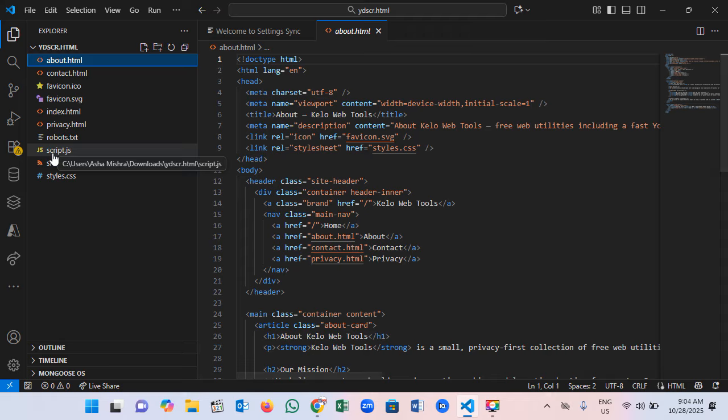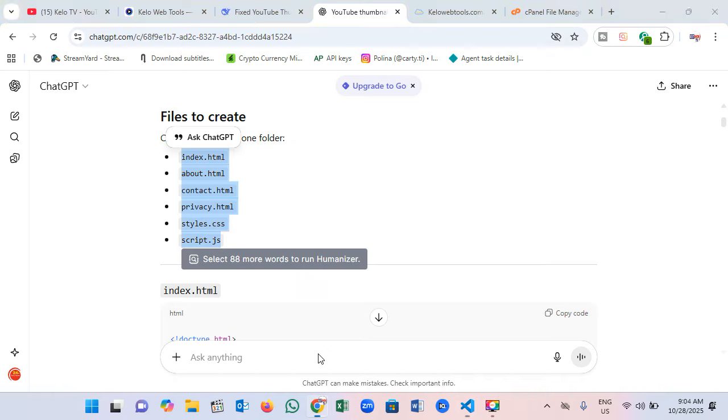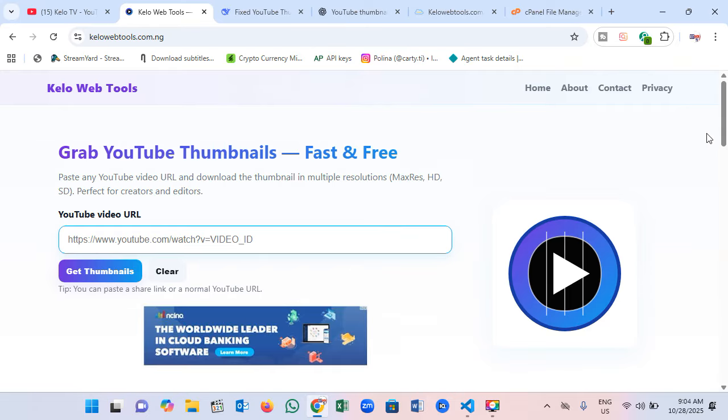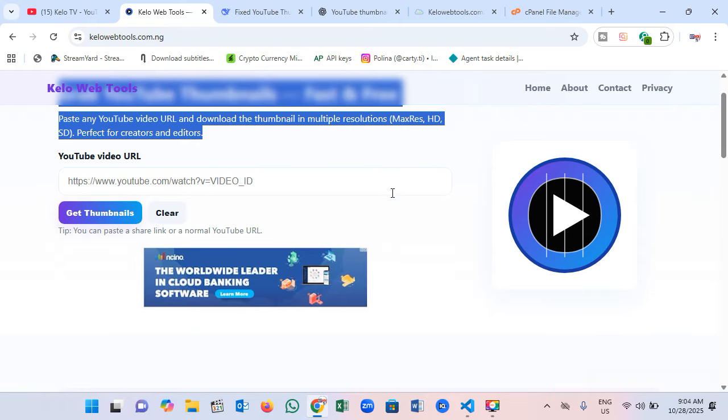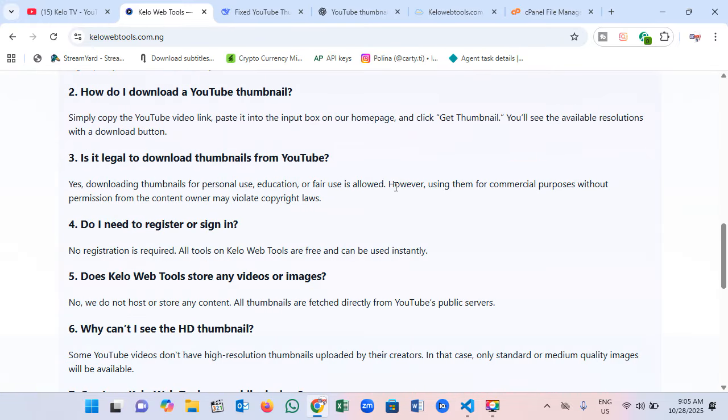Here you can see the scripts. This is the main one where the conversion of the YouTube downloader works. And here is the index.html. That is what makes this website look like this. The structure comes from the index.html. You can see the header, the logo, the sections by sections. All these are designed by the index.html.